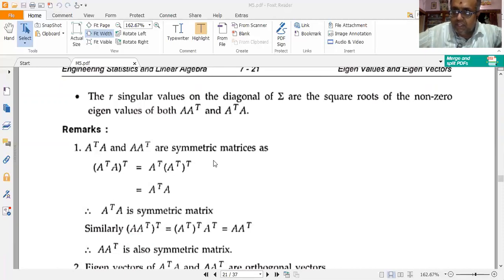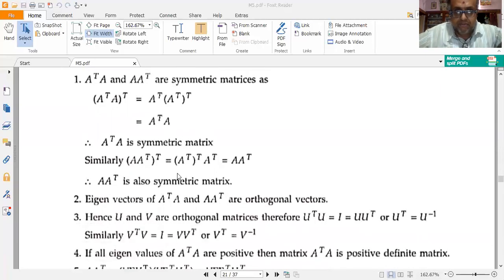Now, A transpose A and A A transpose are both symmetric matrices in this case, because a matrix is said to be symmetric if its transpose is equal to the matrix itself. Only square matrices can be symmetric. A square matrix B is said to be symmetric if B transpose is equal to B itself. So A transpose A is a symmetric matrix because A transpose A whole transpose is equal to A transpose A only, and A A transpose whole transpose is equal to A A transpose only.